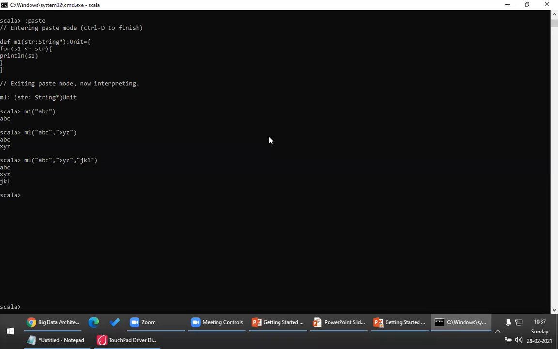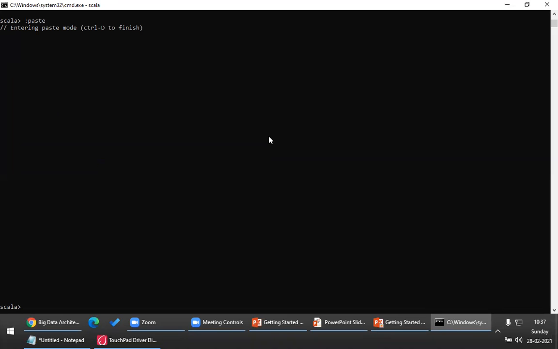For example, let me clear the screen, colon paste. Please look at this. Let's write a method called decorate, and the given string I will try to decorate. So string, whose return type, let's say I will write it as unit. That means this method doesn't return anything. If a method doesn't return anything, generally we can create a procedure. This is very important. So def decorate, str string, which doesn't return anything, that is why it is unit, equals greater than.